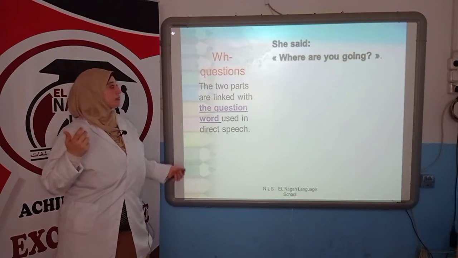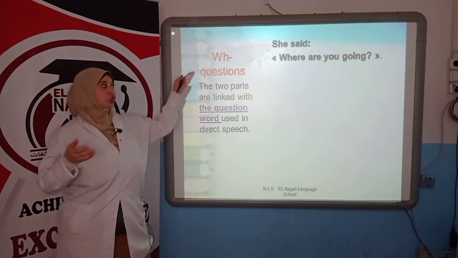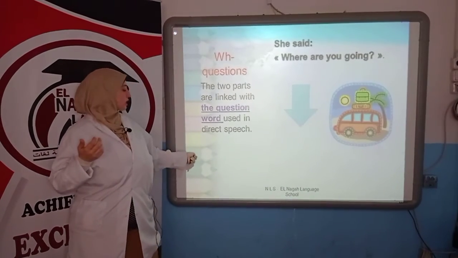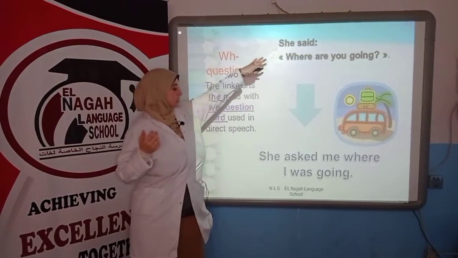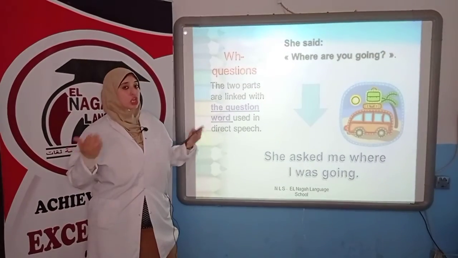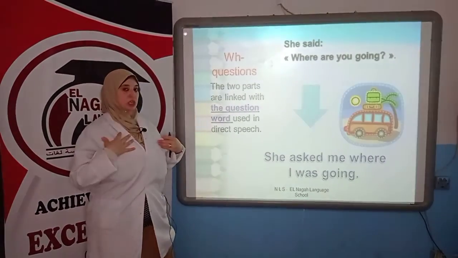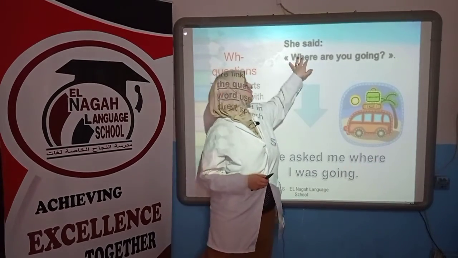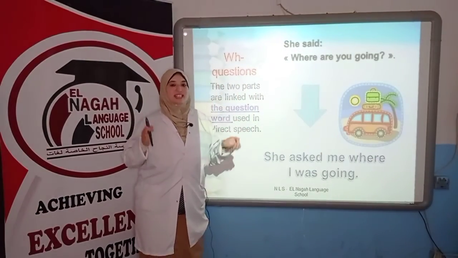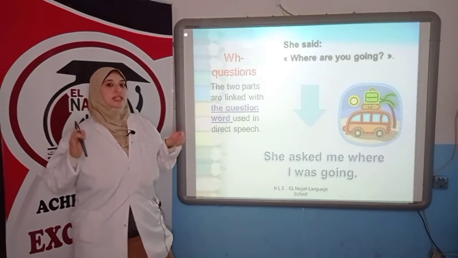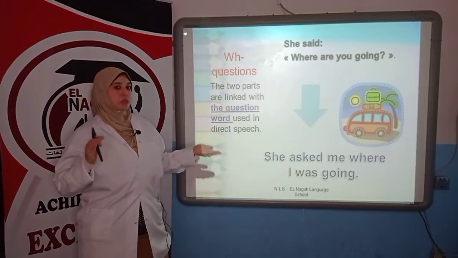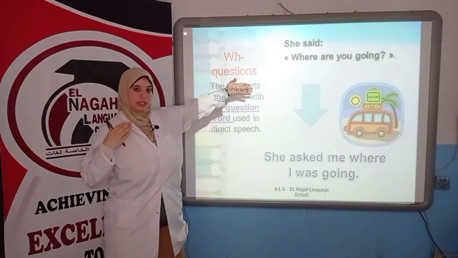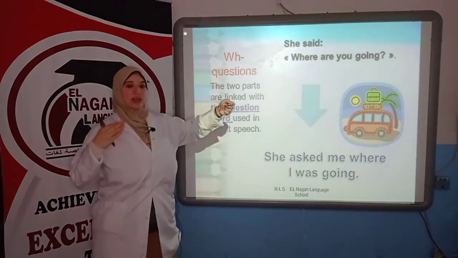So she said, where are you going? She's asking me a question. So I will report it. She said, so I will say she asked me. Here, where? I will use the same exact question word that we have used in the direct speech, in the quote that had been said. So where will be the same where.